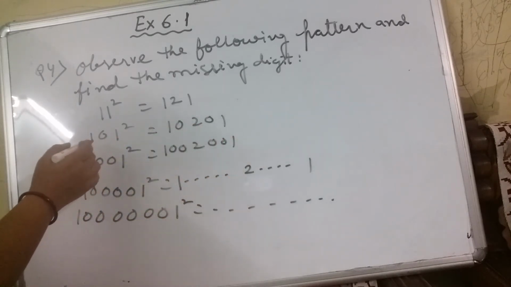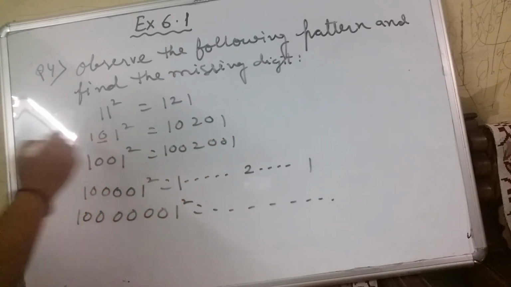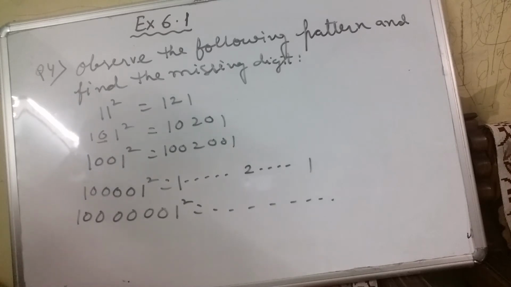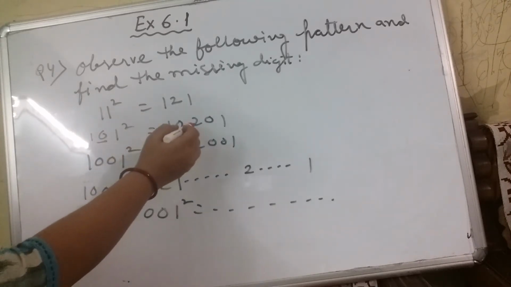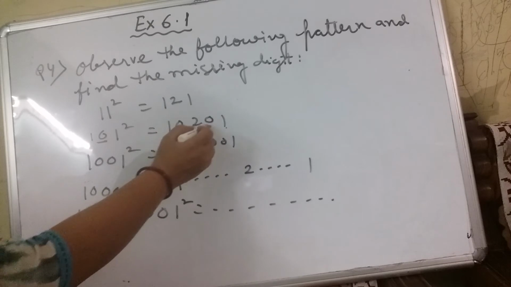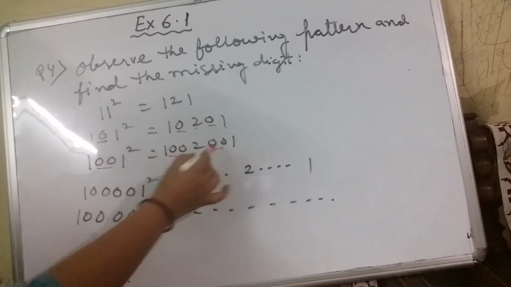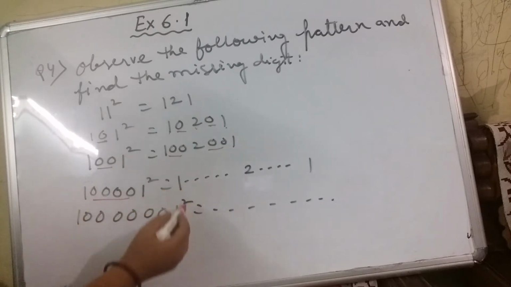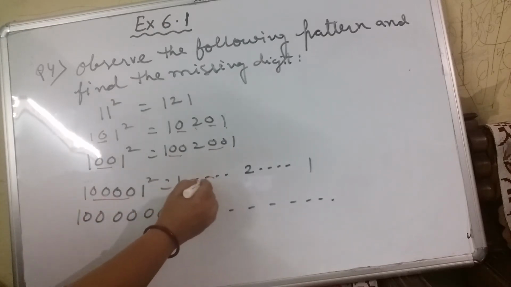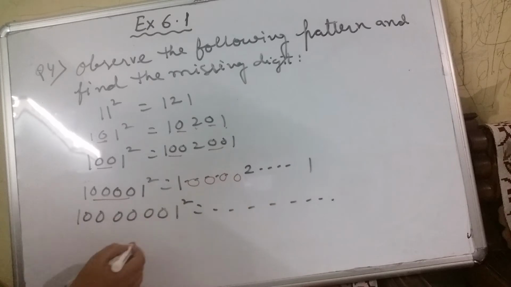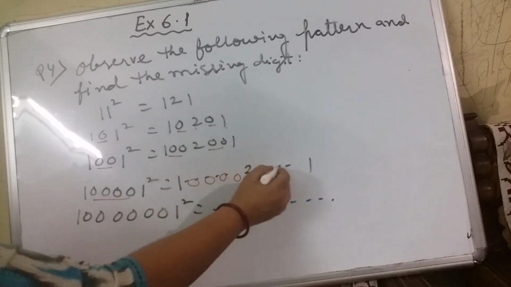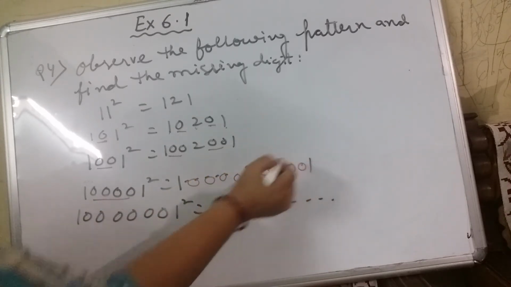If you look at this carefully, how many zeros? Between 1, 2 and 2, 1 there is 1, 1, 0. Here 2, 0, that's why there are 2, 2, 0. Here 4, so how many zeros will be there? 1, 2, 3, 4, and here also 1, 2, 3, 4.